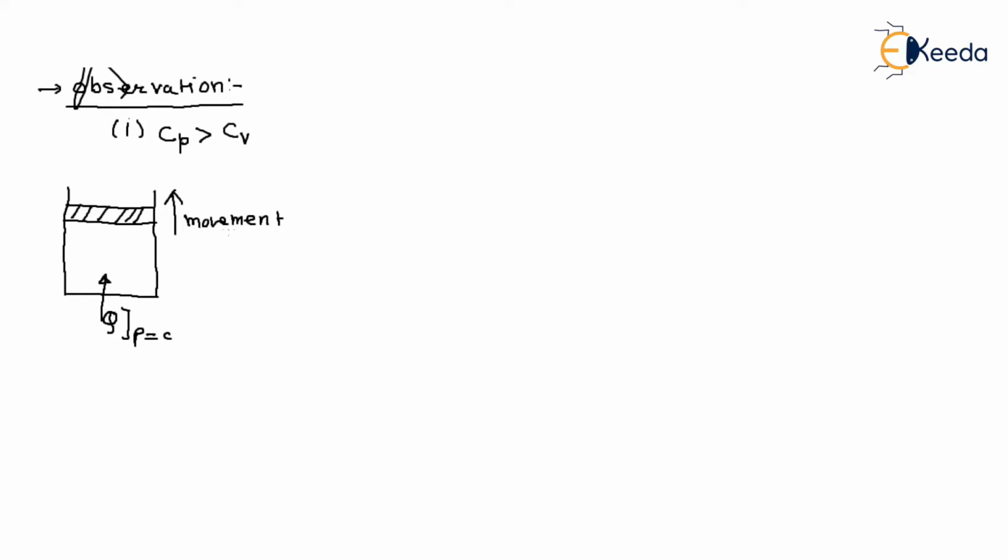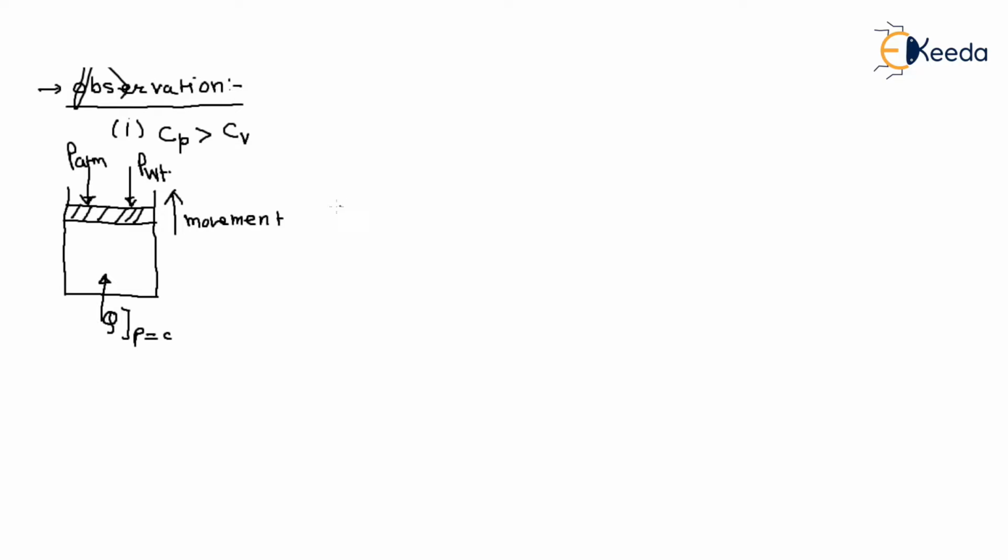So this is our case number one, that is, heat supply at a constant pressure. Because there is atmospheric pressure and the pressure due to the weight of the piston, when the piston moves due to the supplied heat, the resistance pressure doesn't change, so the internal pressure will not change. During heat supply the system will expand and the piston will move, and we consider that movement at constant pressure.